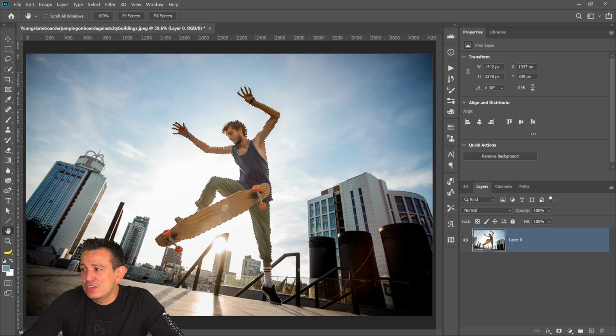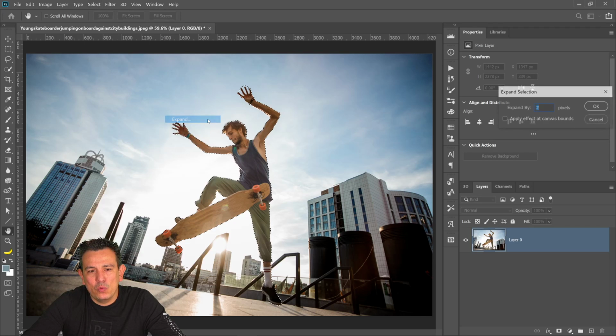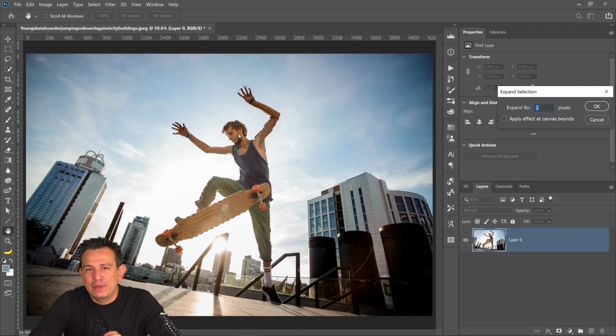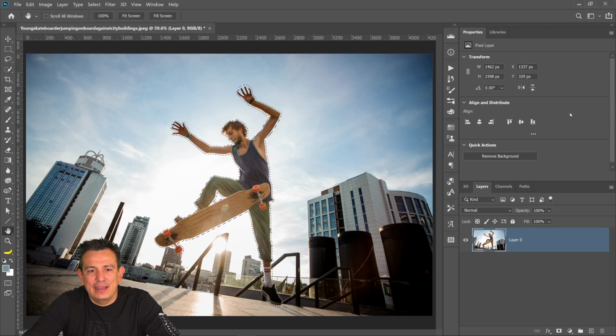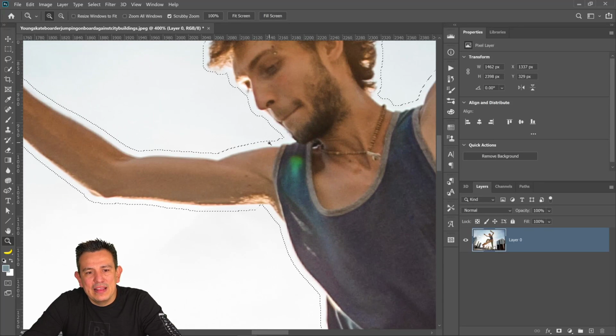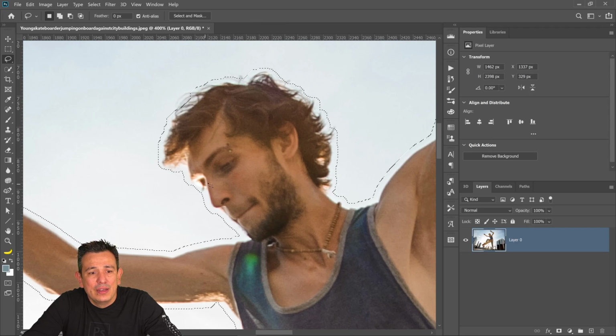Anyway, so what I'm going to do now is go into the Select, Modify, Expand command. This will expand the selection by a number of pixels. So in this case, we'll just go with maybe 10 pixels and see how much that expands it. See what that did? Now there's space between his body and the edge of the mask. And in some cases, like in his hair, it might not be enough.